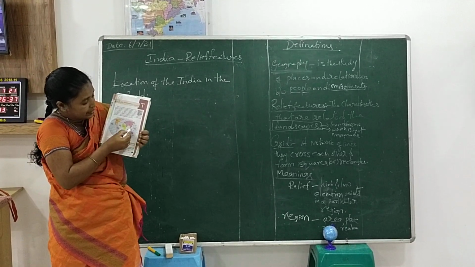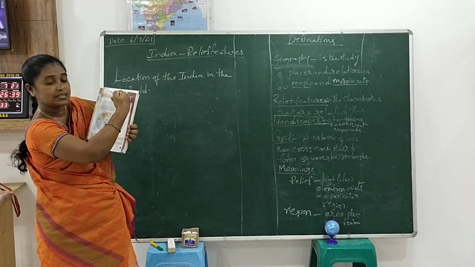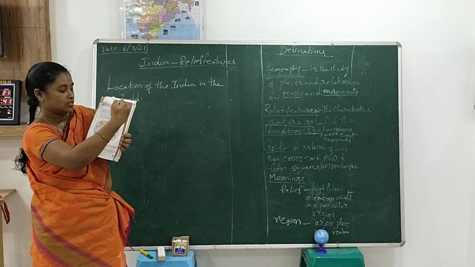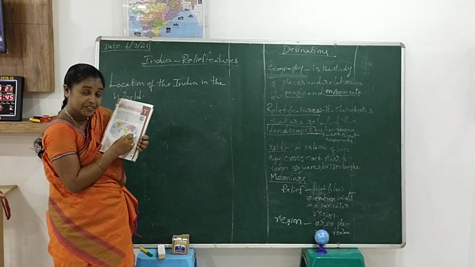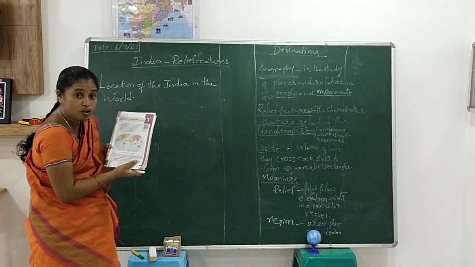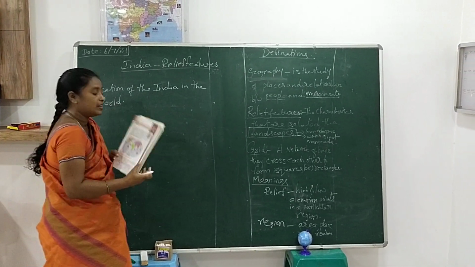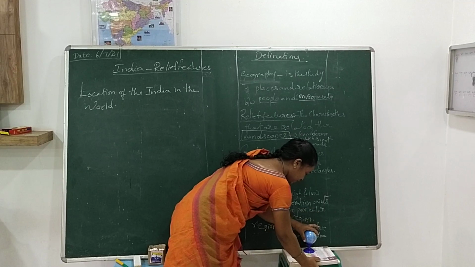According to the 0 degree latitude, Asia is in the topmost position, which comes under the northern hemisphere. So, according to the equator, Asia belongs to which hemisphere? Yes, northern hemisphere.